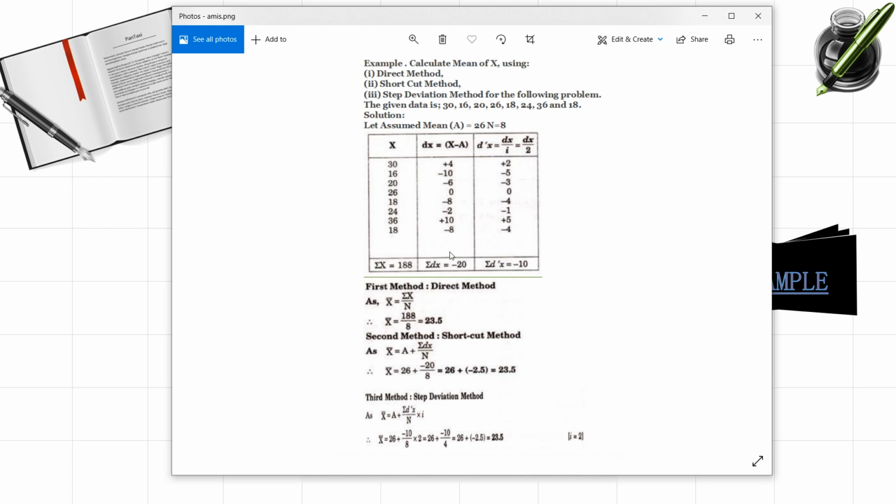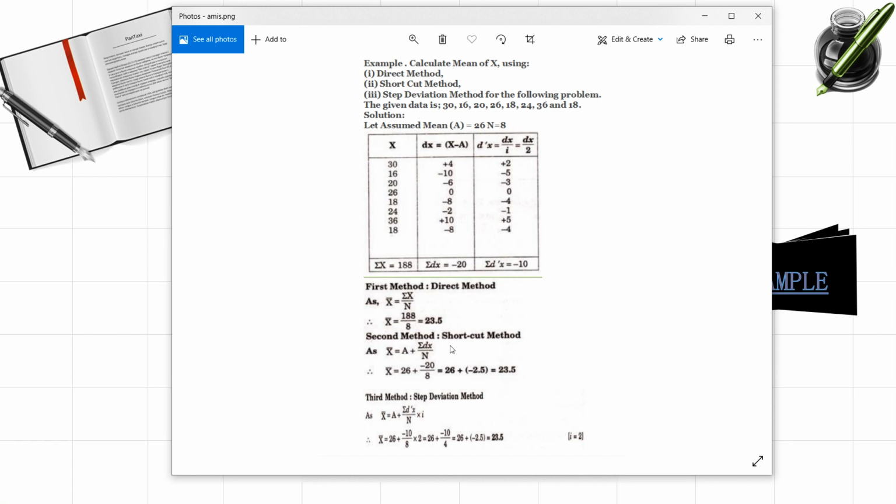Now let us apply this into our formula. What is the formula for the shortcut method for finding the arithmetic mean? x bar is equal to A plus summation dx by n. A is 26, which we have considered, plus, what is the total we got? Summation dx is minus 20, so minus 20 by the number of observations, which is 8 here. So plus into minus gives you minus here. So 26 minus 20 by 8. If you find out, you will get again 23.5. So this is the shortcut method.